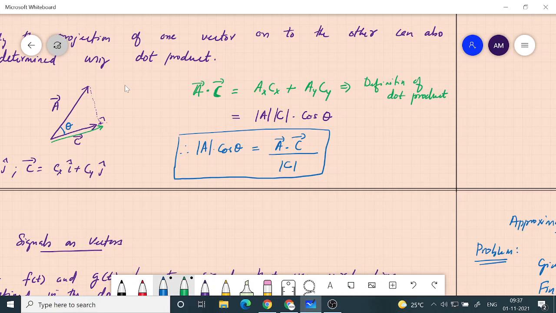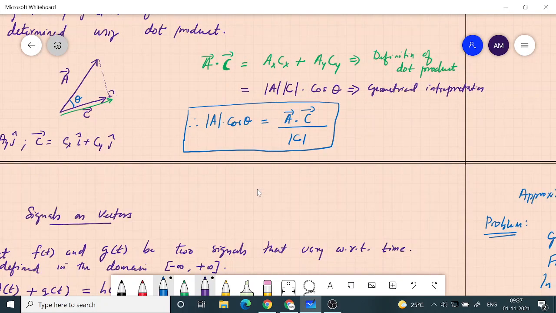Now this one is basically the geometrical interpretation. Now we don't have that geometrical interpretation for signals, because they are entirely different entities, different kinds of objects. But they have the properties of vectors, which is that they can be added and we can get a new vector, and we can multiply them with a scalar constant.